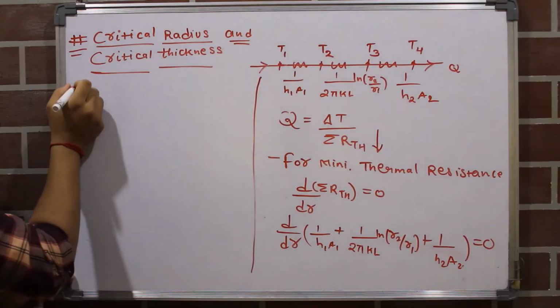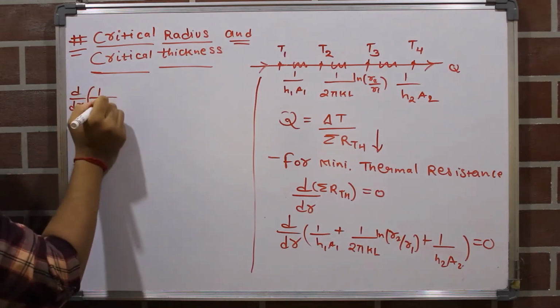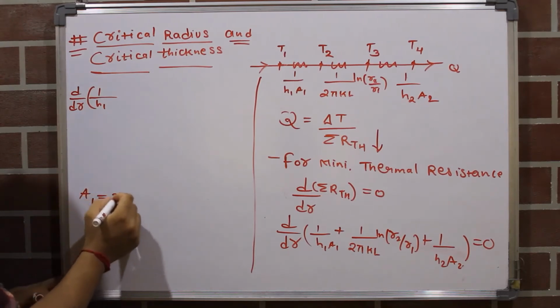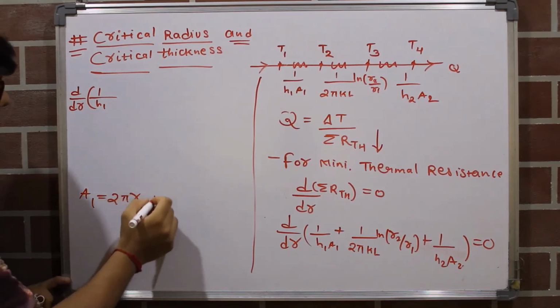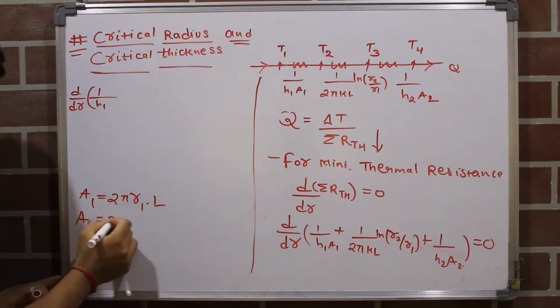So d by dr into 1 upon H1, what will be inside area? Inside area will be 2 pi R1 into L. So this is inside area, and what is outside area?